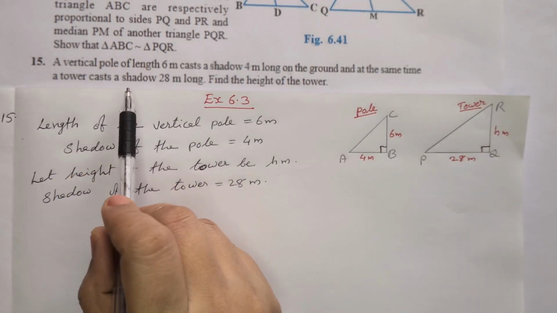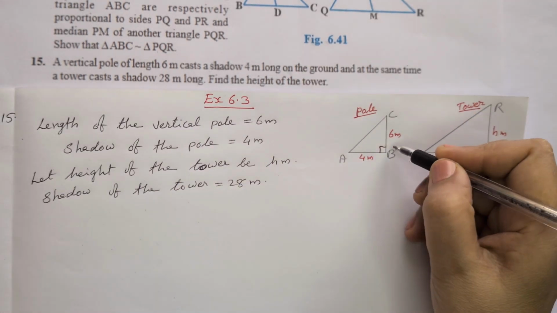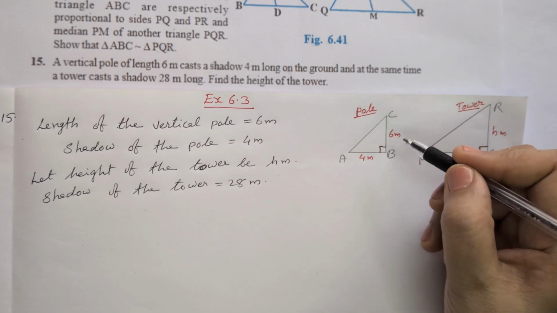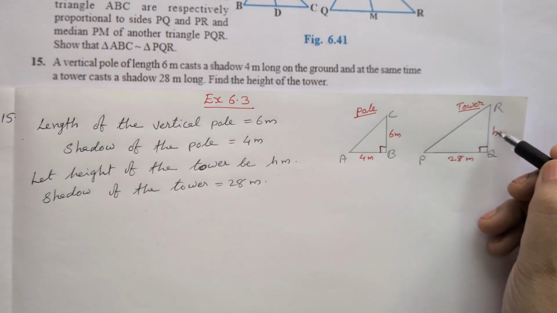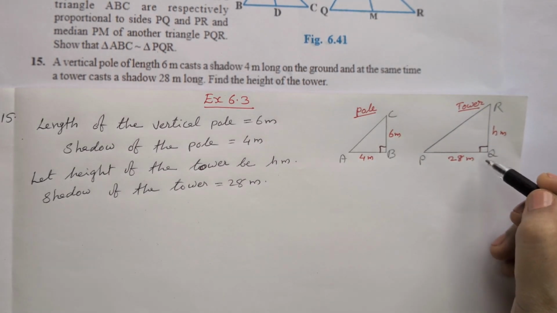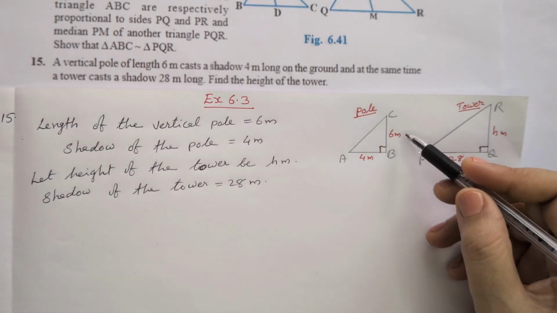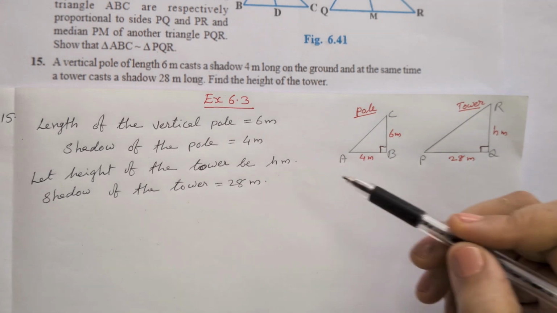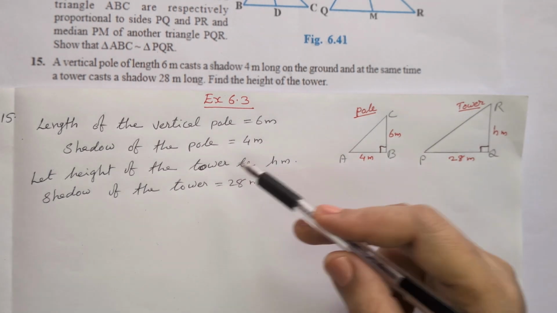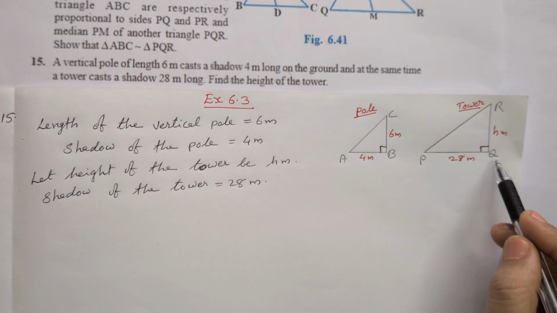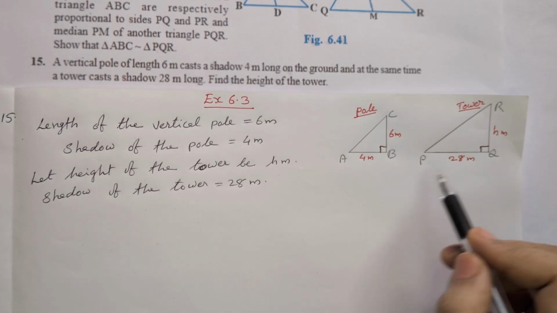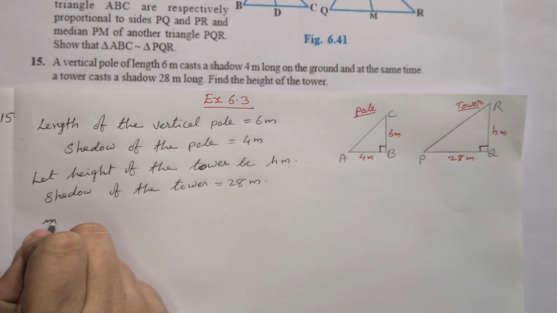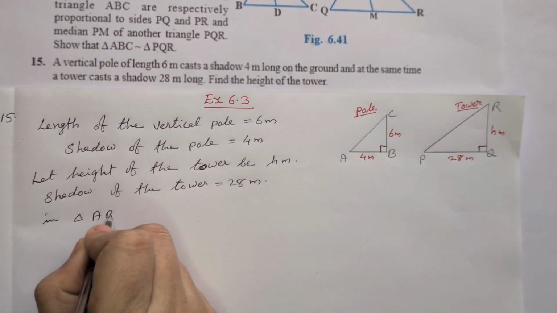Question number 15. A vertical pole of length 6 meter casts a shadow 4 meter long on the ground. At the same time, a tower casts a shadow 28 meter long. Find the height of the tower. So height of the vertical pole is 6 meter, shadow of the pole is 4 meter, and let h be the height of the tower, and length of the shadow of the tower is 28 meter.